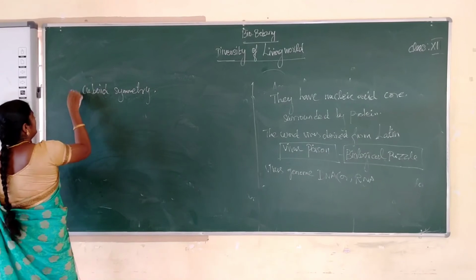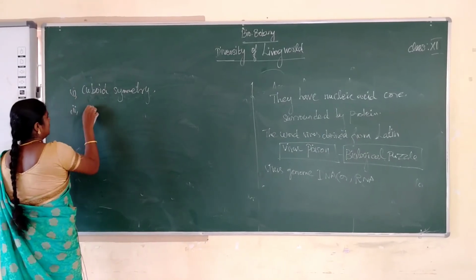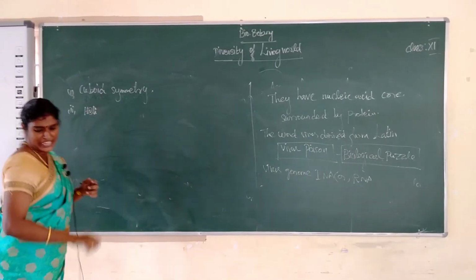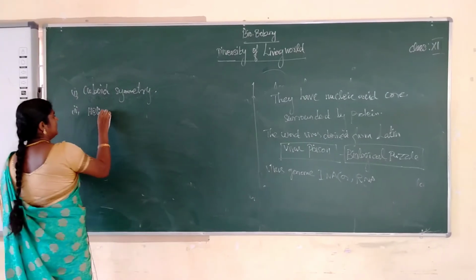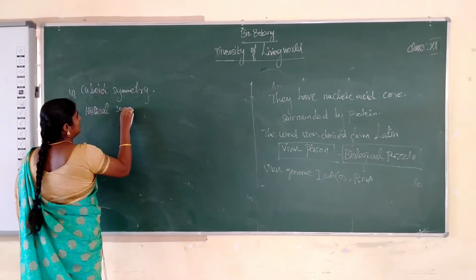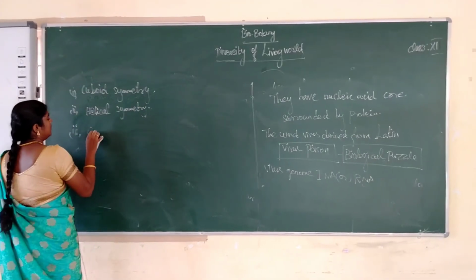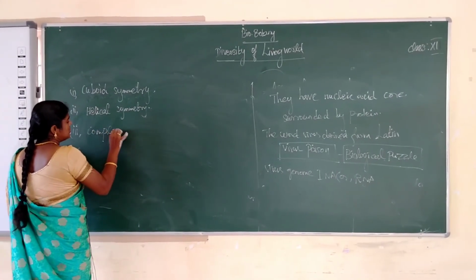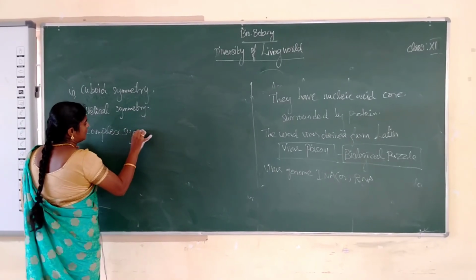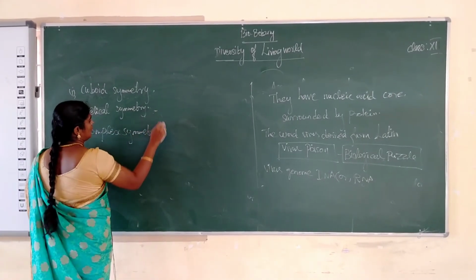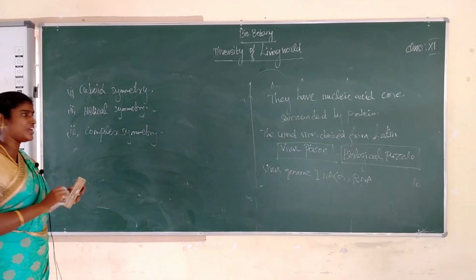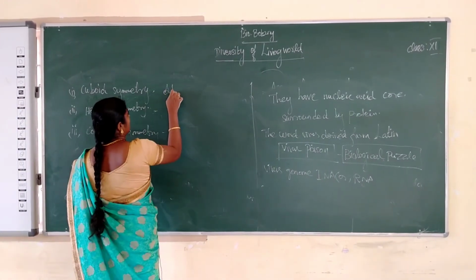Next, helical symmetry. Next, complex symmetry. The examples: cuboid symmetry, adenovirus.